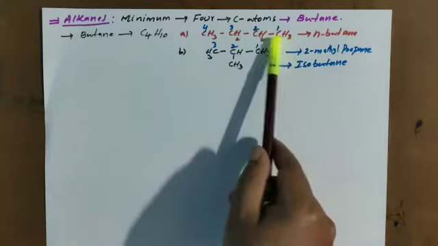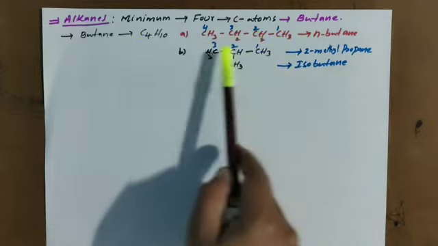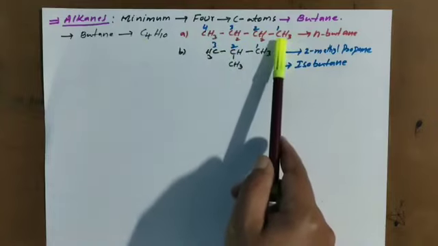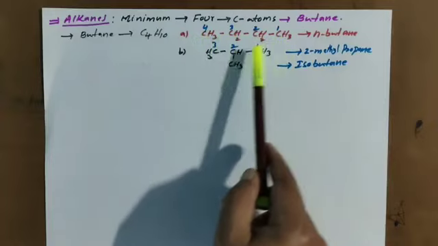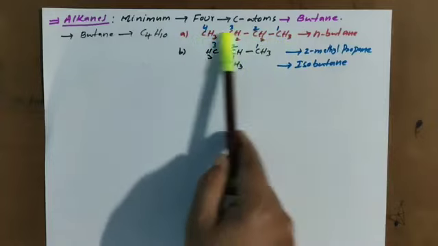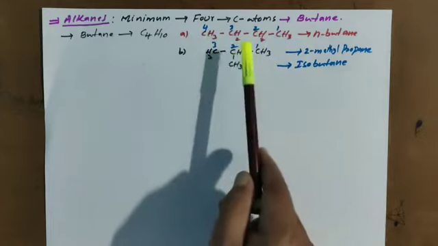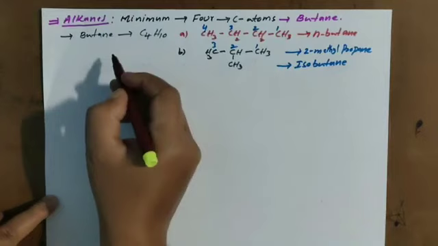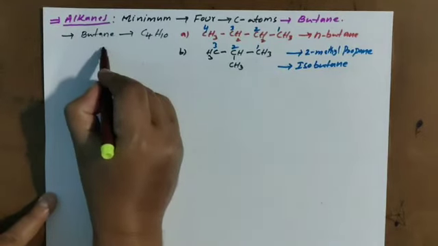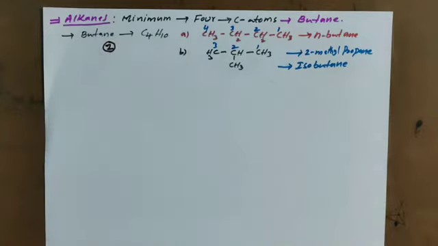See here, this is 4 carbon chain, this is 3 carbon chain. Chain isomerism, what is the definition? Having same molecular formula but difference in the number of carbon atoms in the chain. Chain nothing but parental chain. So formula same, but parental chain here 4 carbon atoms, here 3 carbon atoms. So these two are now chain isomers. So in butane, how many chain isomers we have? 2. Remember this number. In butane, number of structural isomers is 2.